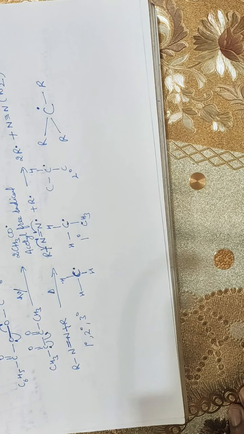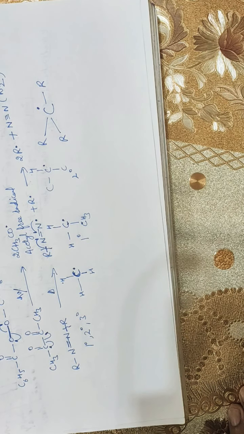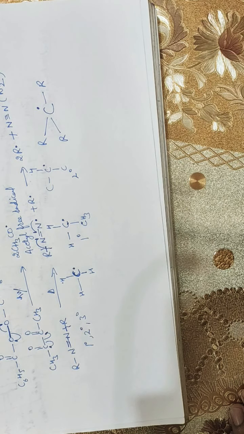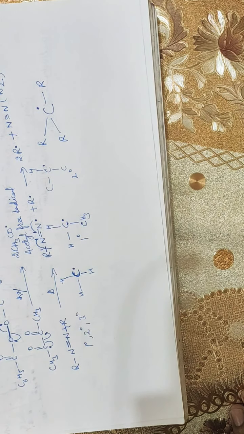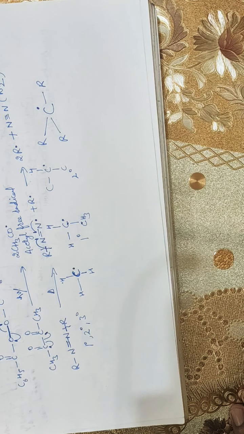Next is the order of stability of free radicals. The order of stability of free radical can also be explained on the basis of hyperconjugation or resonance effect, as in the case of carbocation. So hyperconjugation and resonance also help in the stabilization of the free radicals. You may go through this resonance stabilization itself.